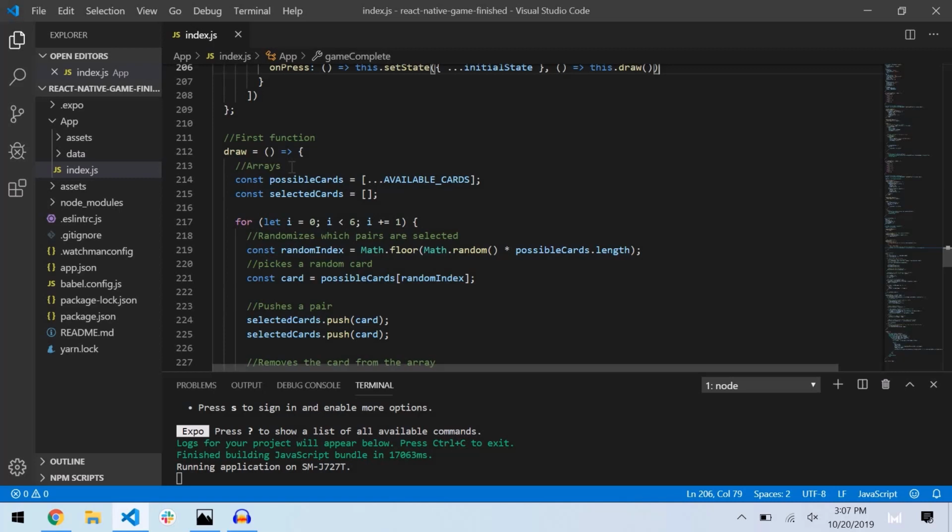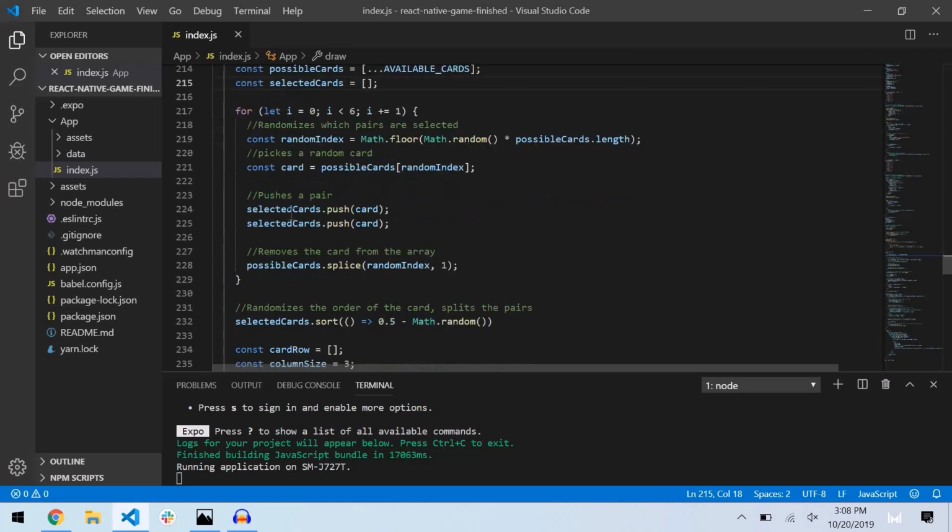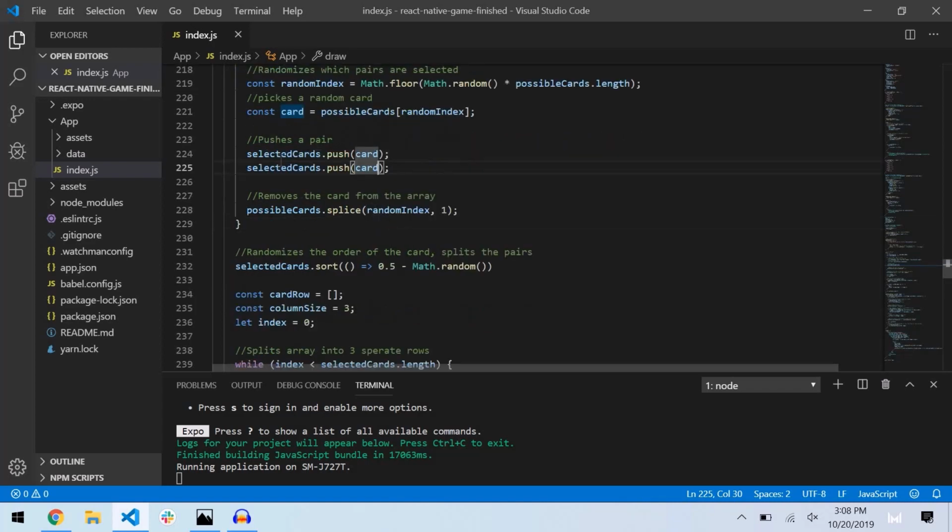Then one of the main functions is draw, where we have 2 different arrays. Possible cards is just every card, and the selected cards are going to be the 6 different pairs. Here we have the randomizer, which selects those 6 different cards, and then it pushes 2 of each, because we want a pair, into this array.